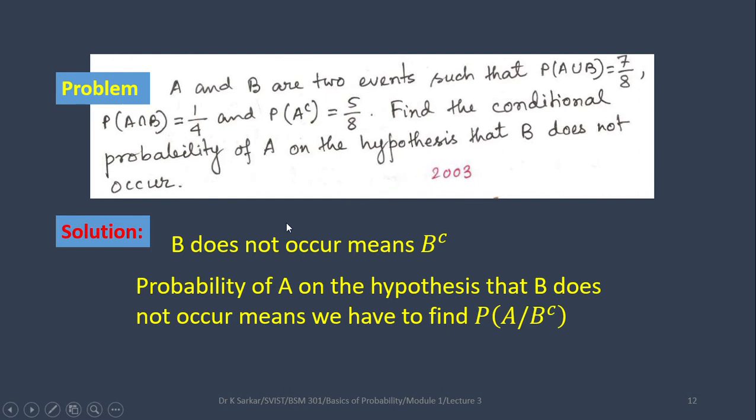Let us try to understand what is the meaning of B does not occur, that is B complement. So the probability of A on the hypothesis that B does not occur means we have to find probability of A given that B complement has occurred.